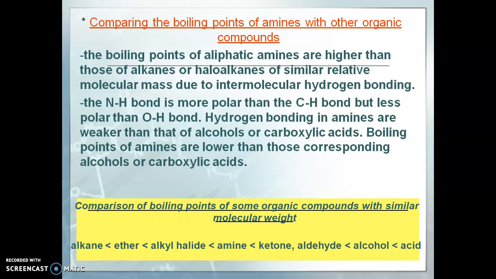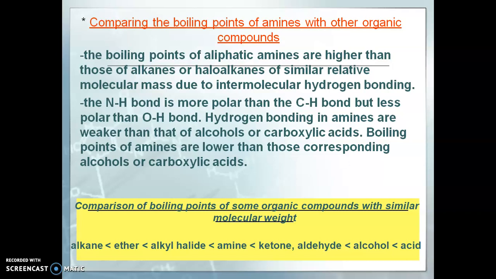Next we see the comparison of the boiling points of amines with other organic compounds. Here you see the series: alkane, ether, alkyl halide, and then amine. According to this series, the boiling points of aliphatic amines are higher than those of alkanes or haloalkanes of similar relative molecular mass due to intermolecular hydrogen bonding.